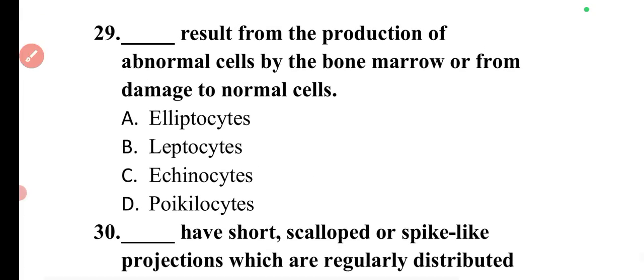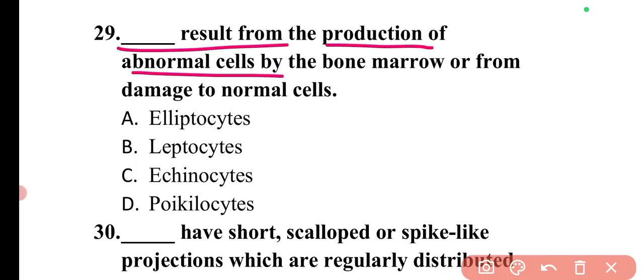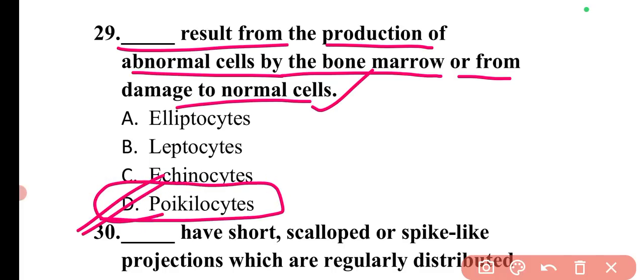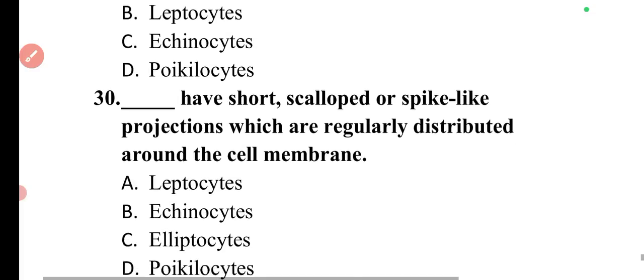Next question is: dash results from the production of abnormal cells via the bone marrow or from damage to normal cells. So this condition is poikilocytes. These result from the production of abnormal cells. So option D is correct.